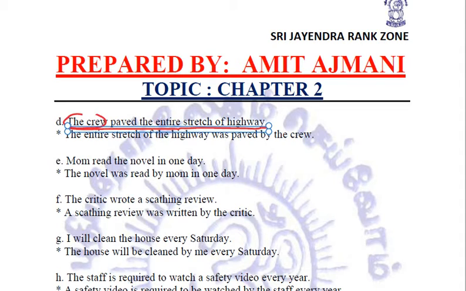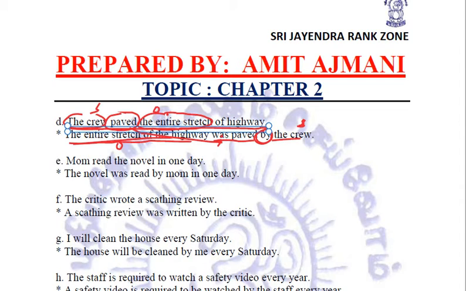Subject is the crew, the entire stretch is the object. Interchanging them, the entire stretch of the highway was paved by the crew. Clear? So the entire stretch of the highway, which was the object, now comes first and the subject goes at the end, and we will use the word by. This paved will be converted into was paved.